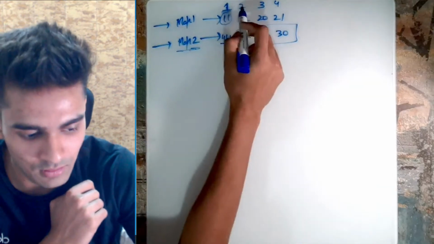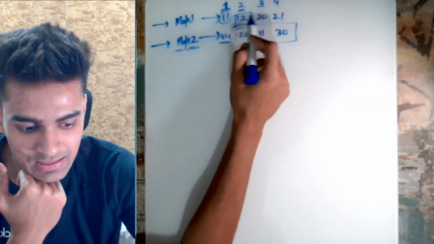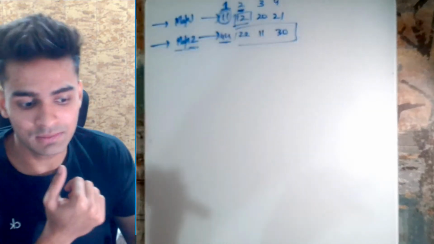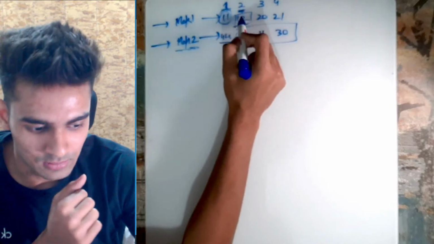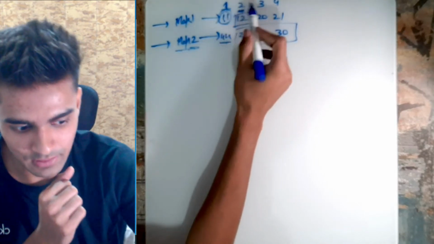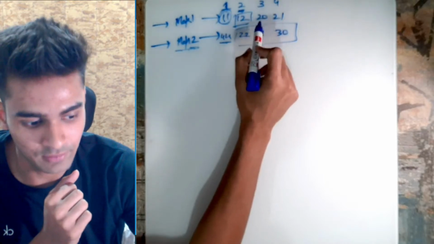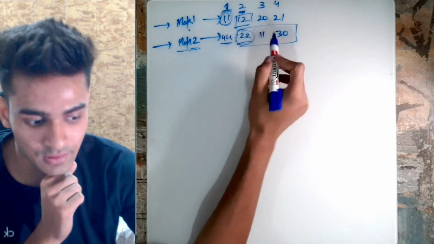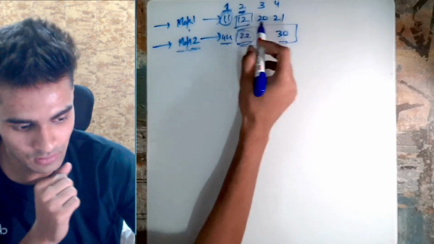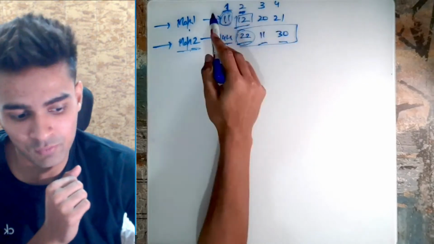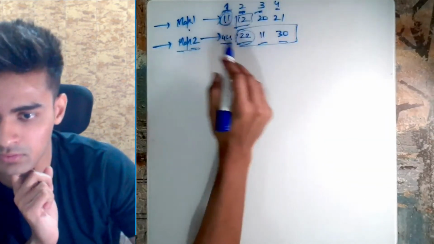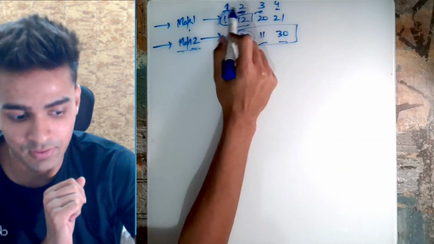Okay, coming on to player 2. Now this player will say that I have a strength of 12 in map 1, so I can easily win against player number 1. Then he sees that player number 3 and 4 have greater strength in map 1. So he goes to map 2, sees that I have a strength of 22, which is greater than 11 and 30. Therefore, I can win from player 3 and 4 in map 2 and from player 1 in map 1. Though there was no need for looking at player 3 and 4 because player 2 could already see that he can win from player 1.